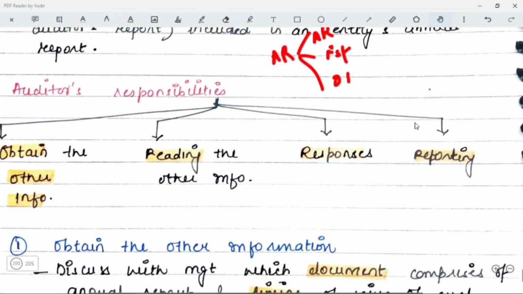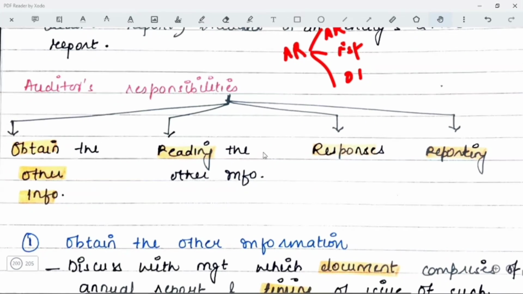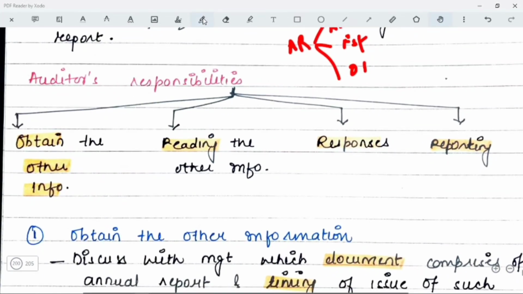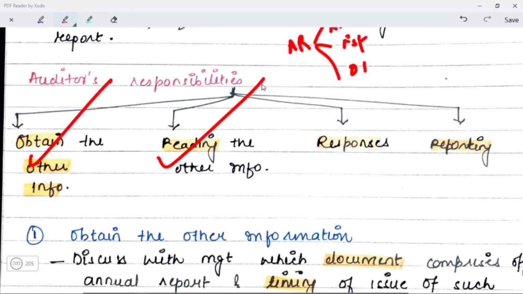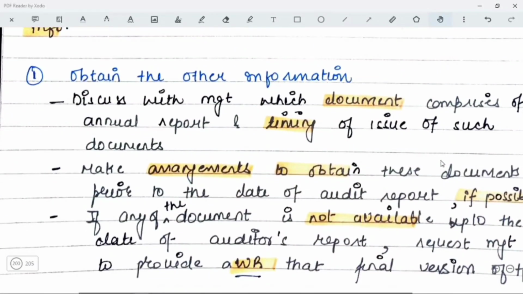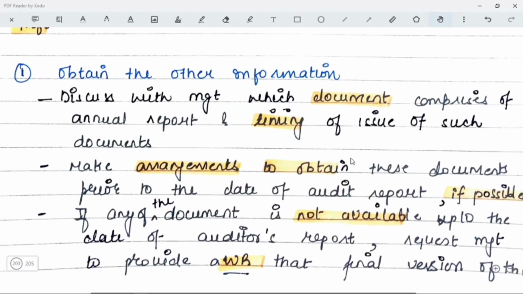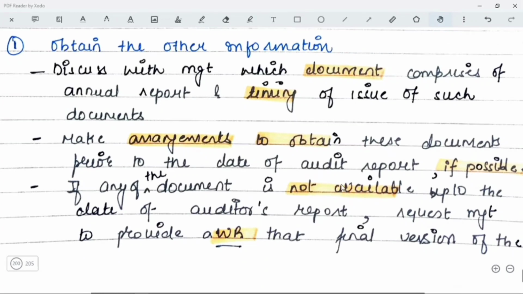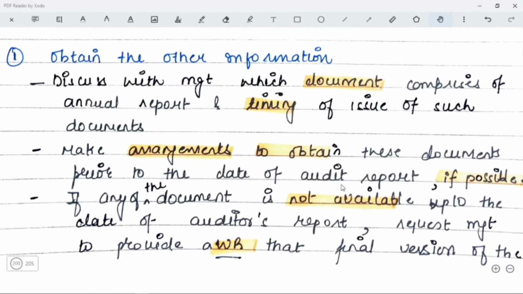So auditor's responsibility is going to be that he has to obtain the other information, he has to read the other information, he has to create responses and then he has to report. Okay, now obtaining the other information की अगर हम बात करें, so the auditor will have to discuss with the management which document comprises the annual report and the timing of issue of such documents.